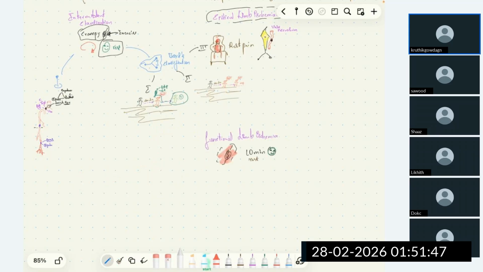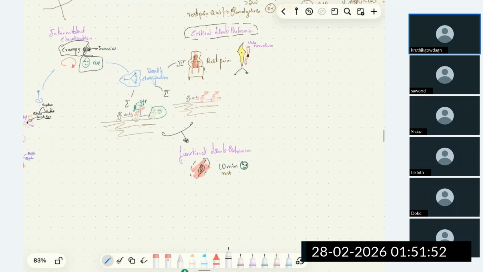So it may occur in both Boyd's 1 or Boyd's 2. I'll repeat, functional limb ischemia is, upon activity or exercise, the patient develops pain due to muscle ischemia, and if he takes rest due to pain for 10 minutes, after 10 minutes of rest, the pain relieves. It can be in Boyd's 1 and Boyd's 2, that is functional limb ischemia.